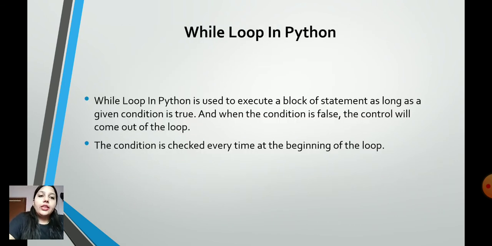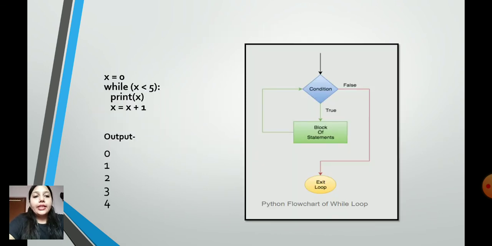While loop in Python is used to execute a block of statements as long as the given condition is true, and when the condition is false, the control will come out of the loop. The condition is checked every time at the beginning of the loop. To understand this further, let us see the flow chart of while loop in Python language. Here, with the help of this black arrow, control is coming into your condition box. Here the condition will be evaluated. If it results in true, then control will go to this green block of statements.